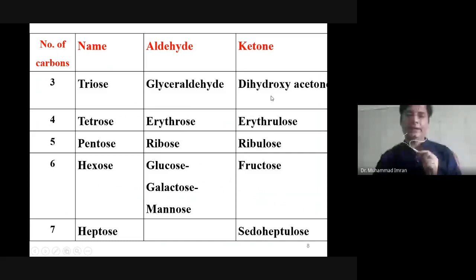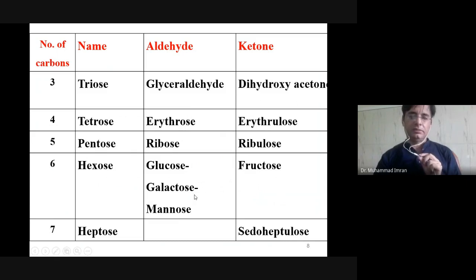Glyceraldehyde and dihydroxyacetone are part of glycolysis. Erythrose and erythrulose are part of the hexose monophosphate pathway, or pentose phosphate pathway. Ribose and ribulose are also part of the hexose monophosphate pathway or pentose phosphate pathway. Glucose is the important sugar of starch and glycogen, and is the main source of energy for the animal body.